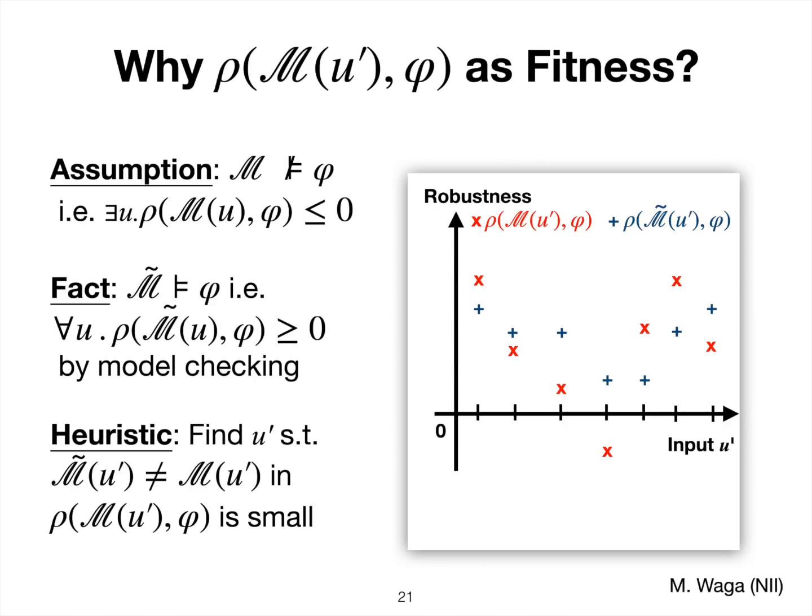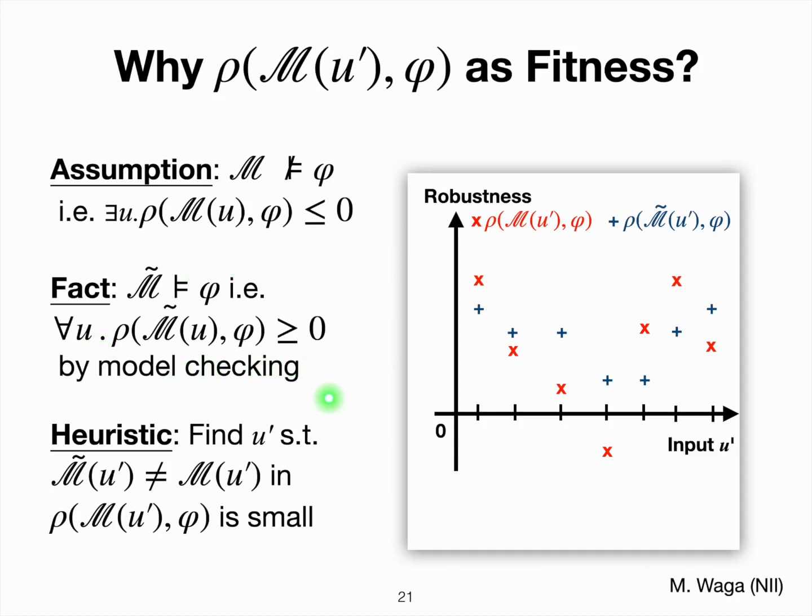So why can we use this function as a fitness? First, we assume that the actual system M violates this given specification. In other words, there is an input signal which makes the robustness negative or zero. Otherwise, we would just say, okay, this is fine. And we have this fact: the approximating automaton satisfies the specification.